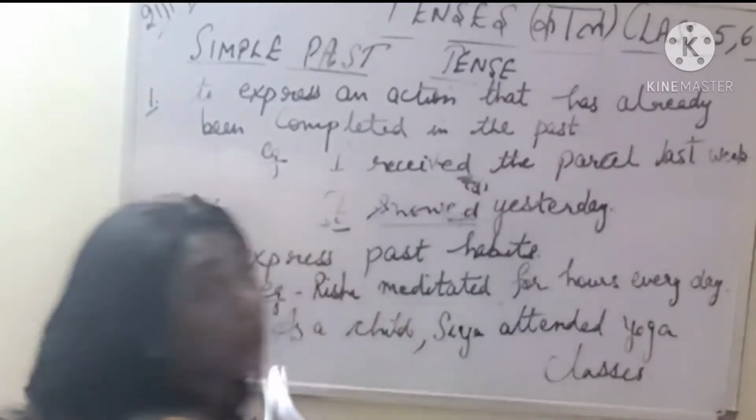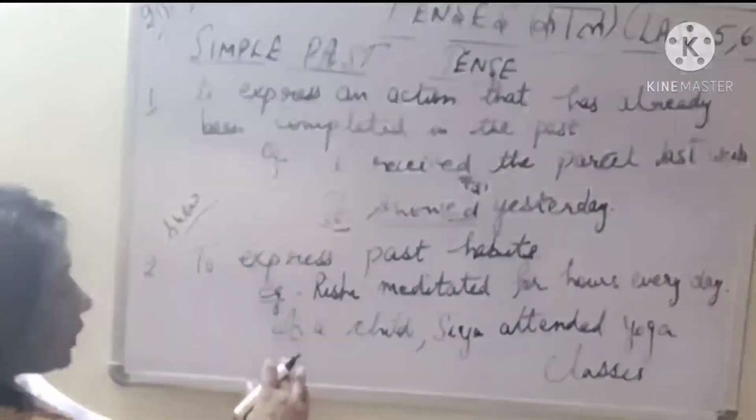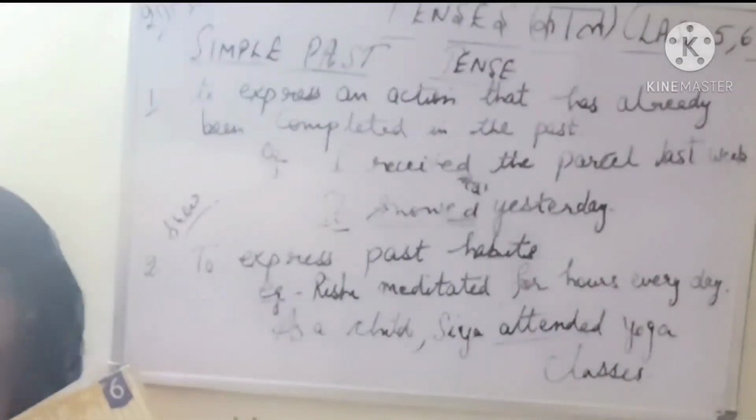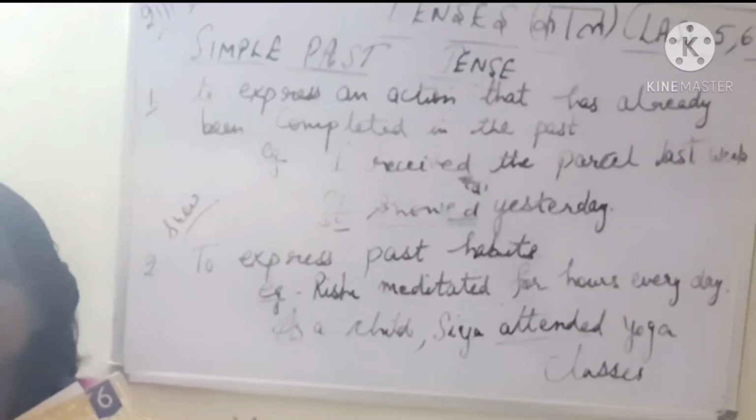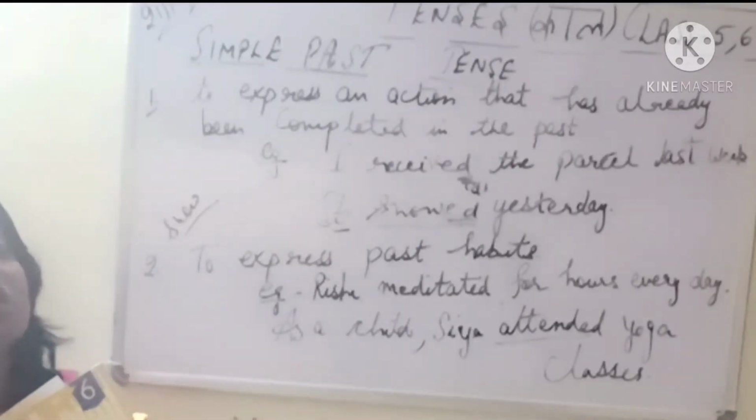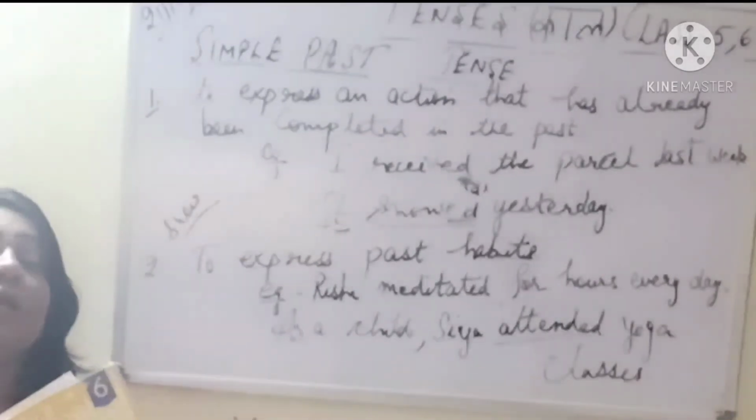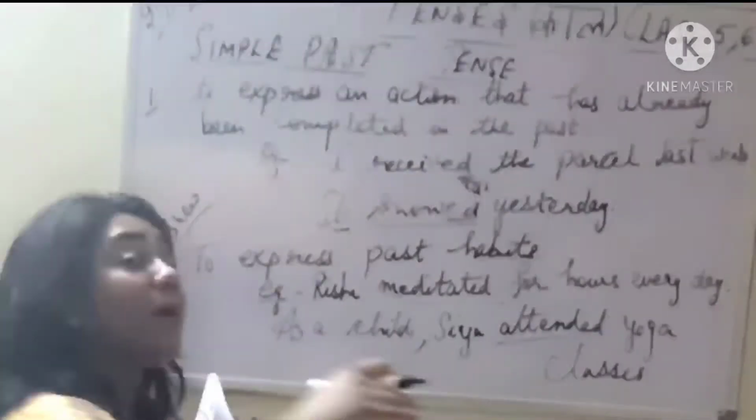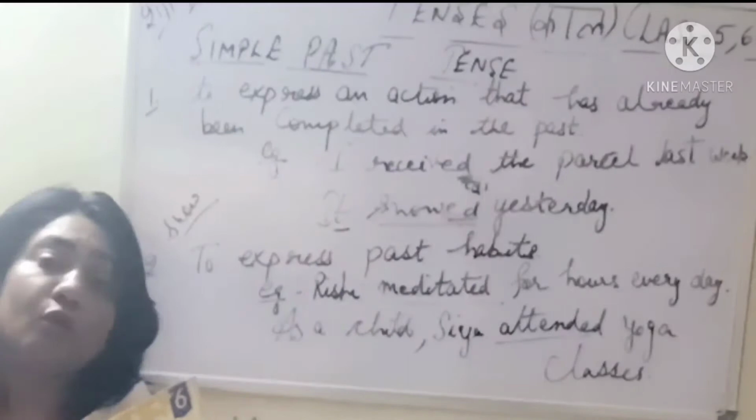So now we are talking of Sia's childhood, that when she was a child, she attended yoga classes. Now she has grown up, she doesn't have that much time, but when she was a child, she used to attend her yoga classes daily. She attended the yoga classes daily. So this is her past habit, जो कभी follow किया करती थी.